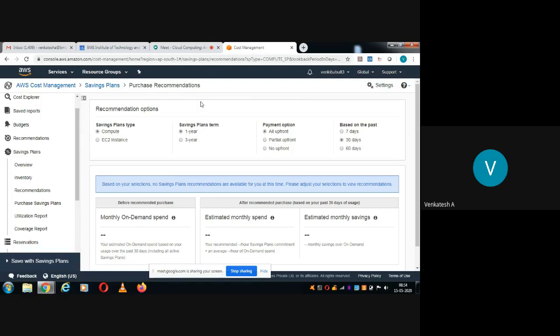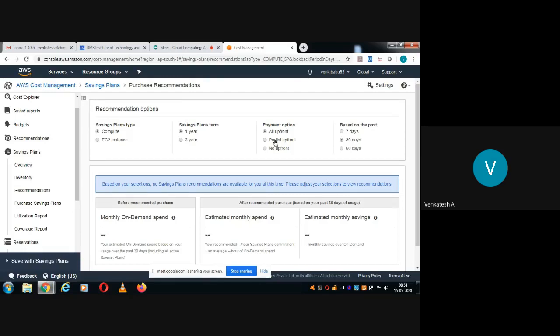And the saving plans terms, okay, 1 year plan is there, 3 year plan is there, and payment option. So all upfront. So upfront means, see here, I have linked to the credit card. So that means without my permission, at the end of the month, it will directly take money from the credit card. So that is called all upfront.